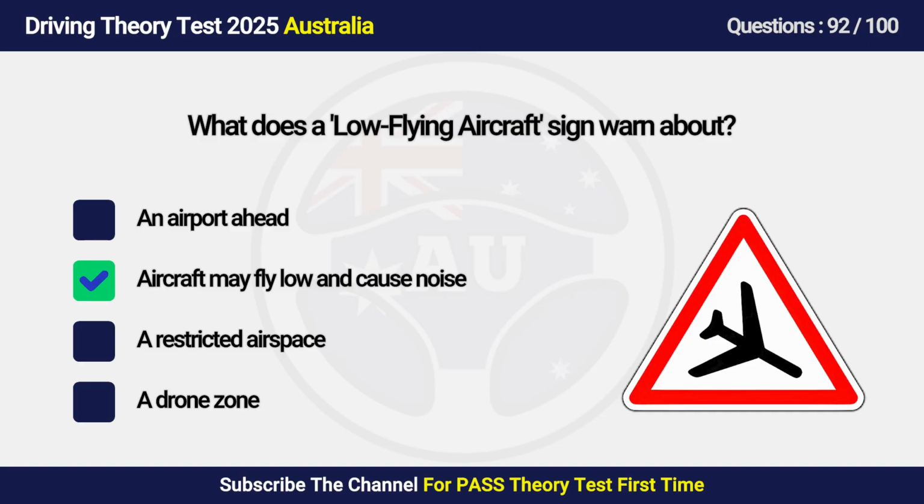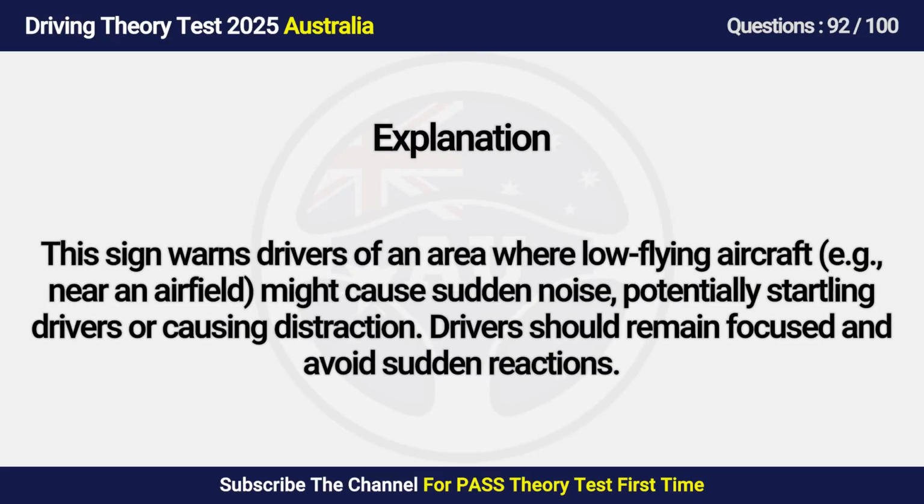Answer is B. Aircraft may fly low and cause noise. This sign warns drivers of an area where low-flying aircraft, e.g. near an airfield, might cause sudden noise, potentially startling drivers or causing distraction. Drivers should remain focused and avoid sudden reactions.